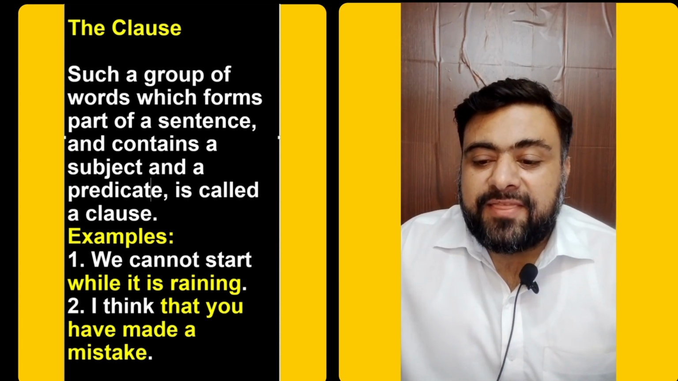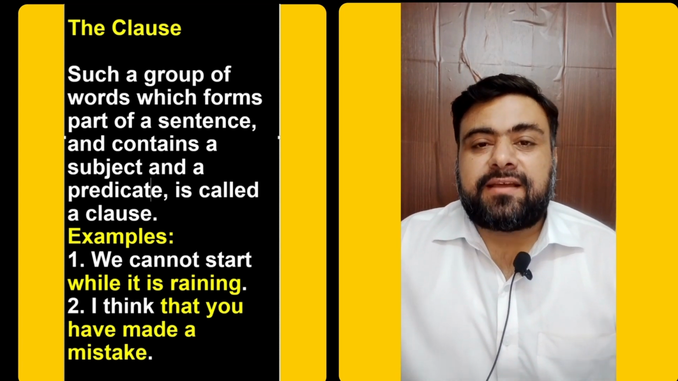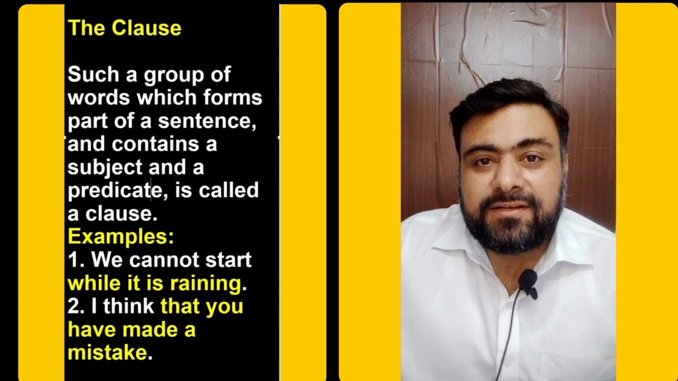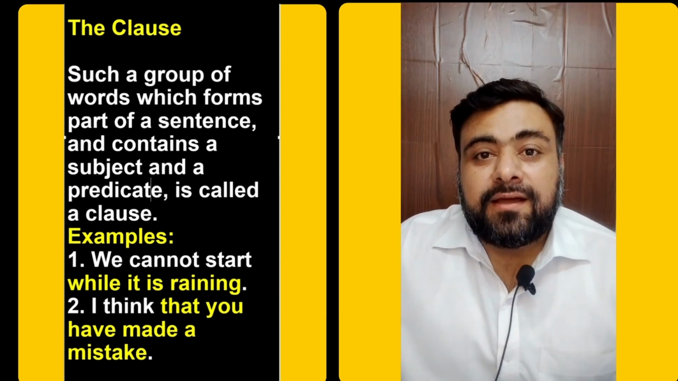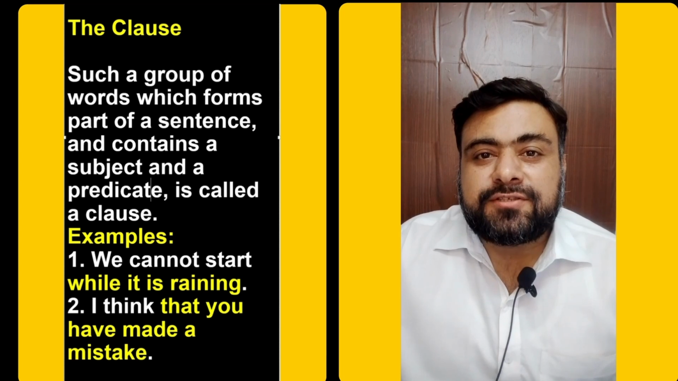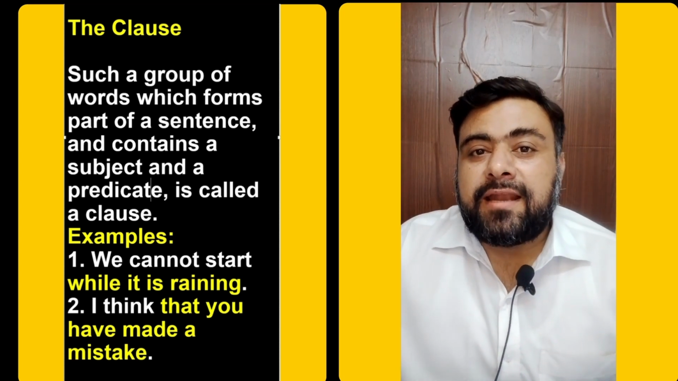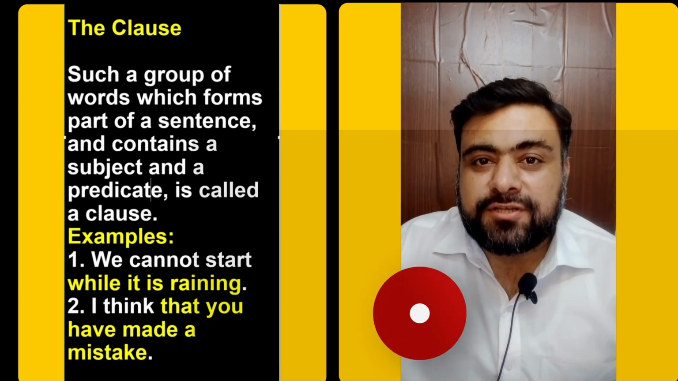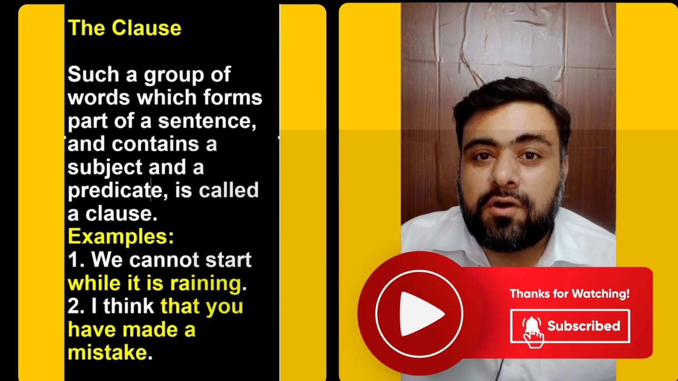Example number 2, I think that you have made a mistake. The group of words that you have made a mistake is a clause because it has its own subject and its own predicate. And it makes complete sense on its own and it is a part of a longer sentence.